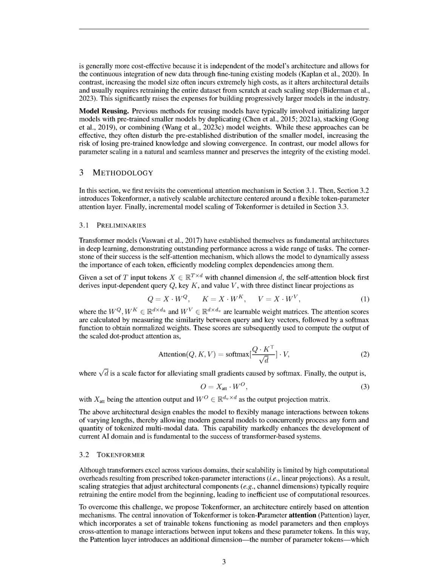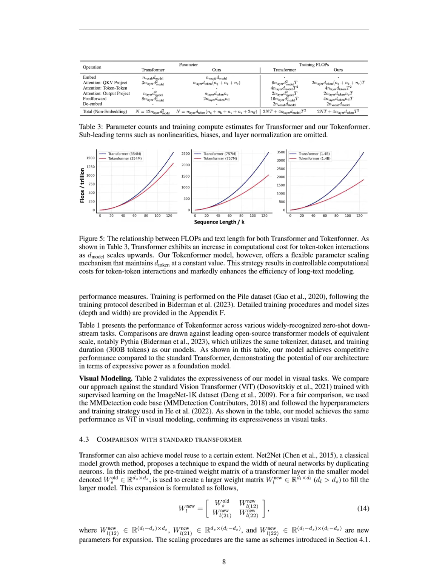The output is computed by first deriving attention scores based on the similarity between the input tokens and the parameter keys, followed by applying a modified softmax operation to obtain normalized weights. These weights are then used to compute the output by aggregating the parameter values, effectively allowing the model to dynamically adjust its computations based on the input, while maintaining the flexibility to scale the number of parameter tokens independently of the input and output dimensions. This design enables efficient reuse of pre-trained models and facilitates incremental scaling, as new parameter tokens can be added without disrupting the existing model's learned distribution.